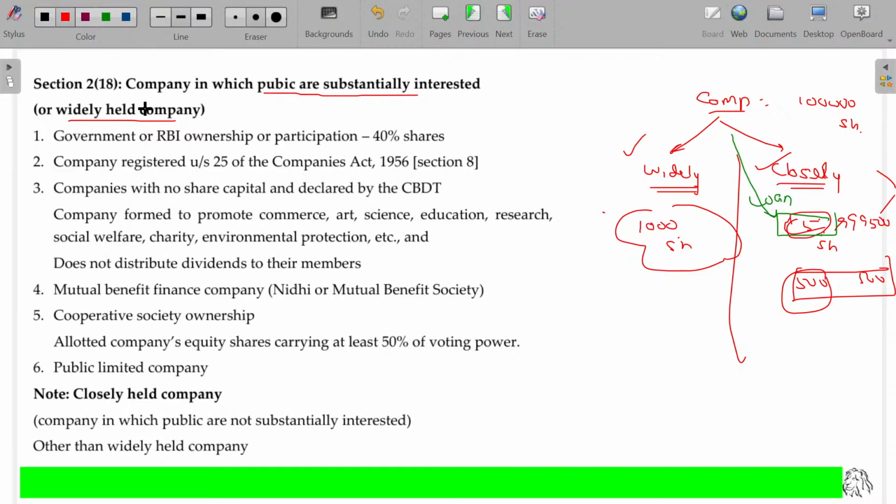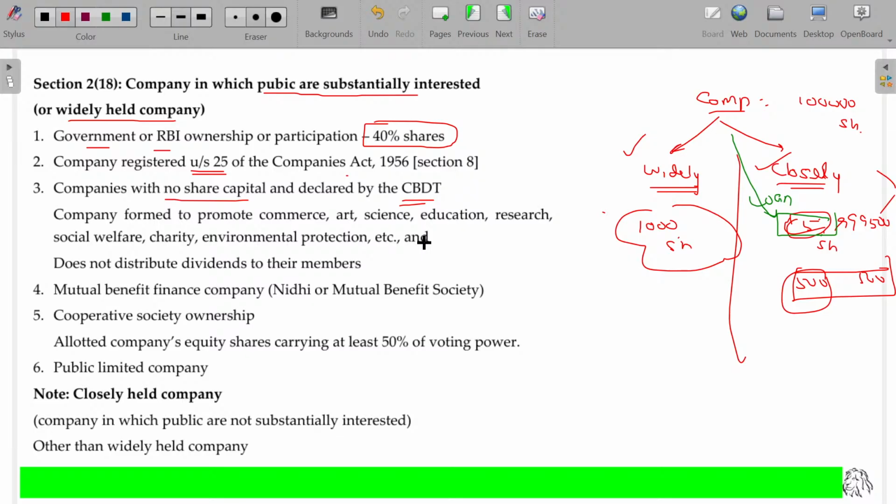Now, what are called widely held companies? One is where the government or RBI holds more than 40% of shares. A company registered under section 25 of the Companies Act will be considered a widely held company. Also, companies with no share capital and declared by CBDT. There is no share capital, but it's a company, and CBDT declared it so.